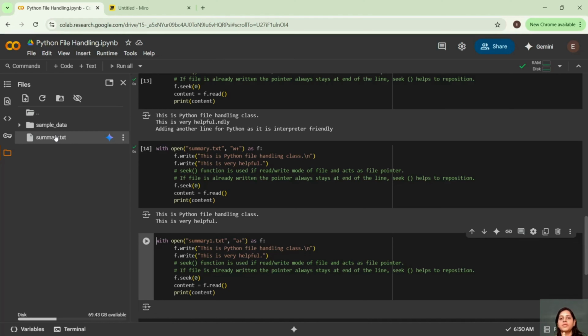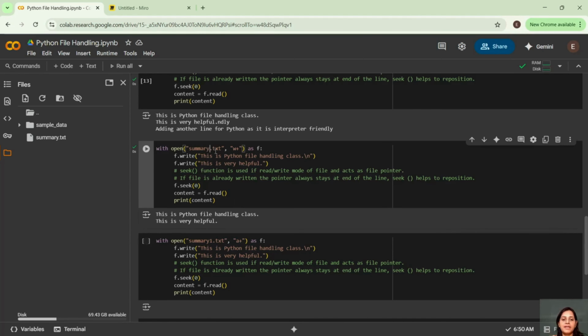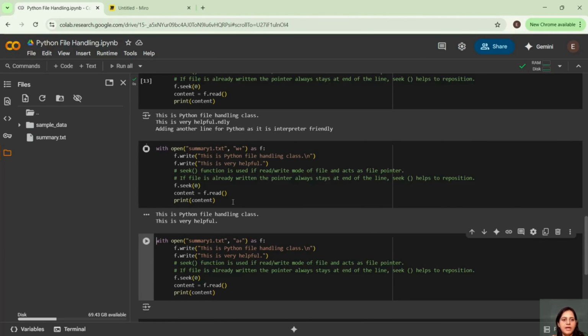Write operation, you have to do very carefully, because it will always wipe all the content and start writing the line. If you want to save your file, you can create another file. You don't have to use the same file, and you can start reading the new file.